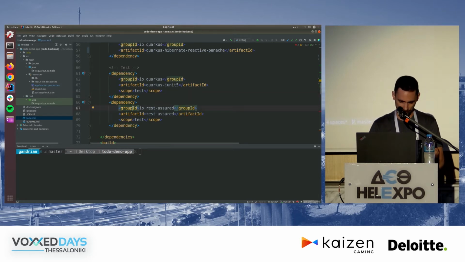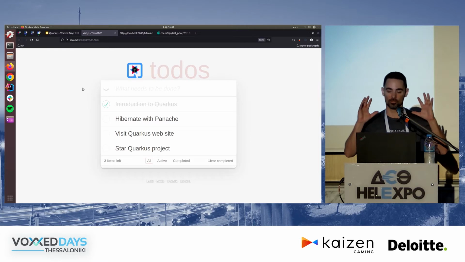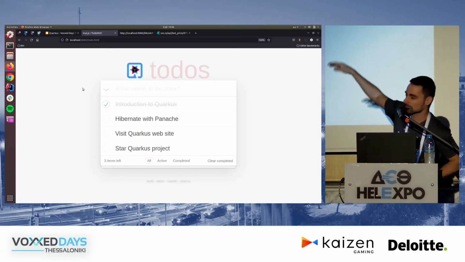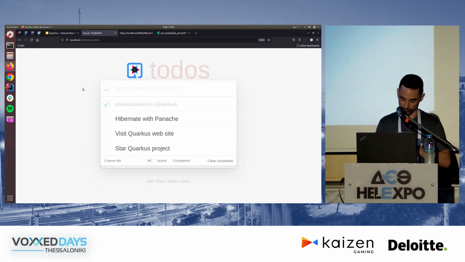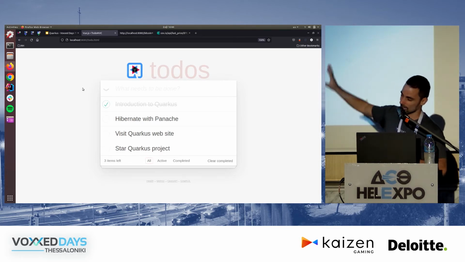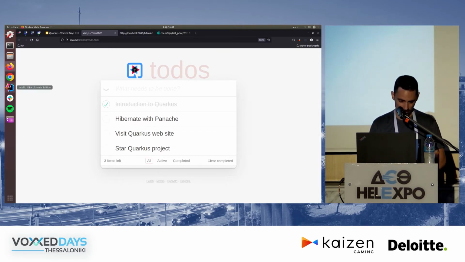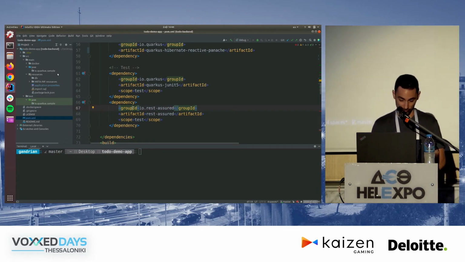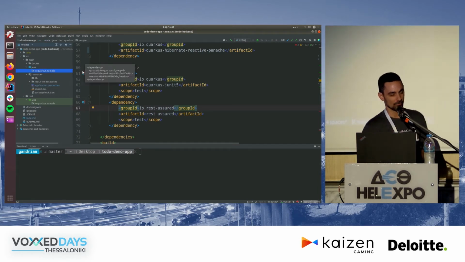My objective here is to show you how to build something like a to-do application, right? So something like this, which simply reads from a database and updates a to-do list, and it deletes and adds and things like that. So this is the idea, right? You want to build this. We're going to try to build it both with blocking and non-blocking APIs. We'll start with blocking, so really, really easy. And along the way, I want to show you some of the development features that we have in Quarkus, right?